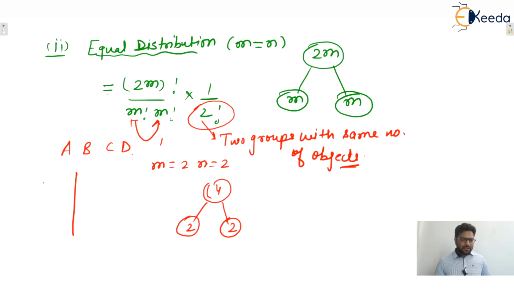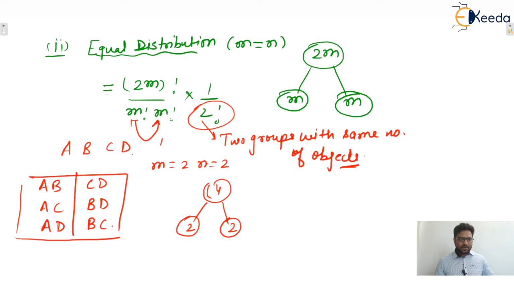Now we can say that the first one will be AB, CD, then AC and BD, then AD and BC, isn't it? So only three possibilities are there. We cannot say that one more will be there, BC and AD. No, this is already covered. Both these combinations are the same.